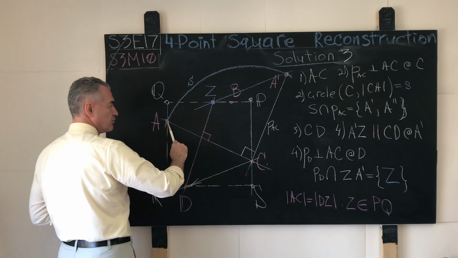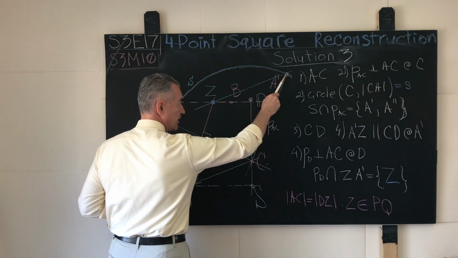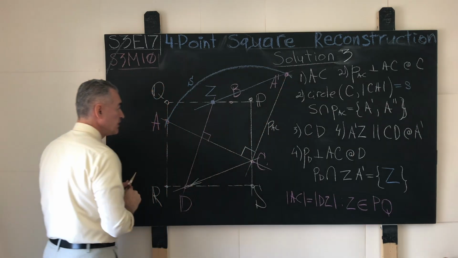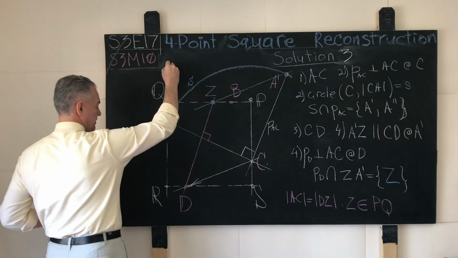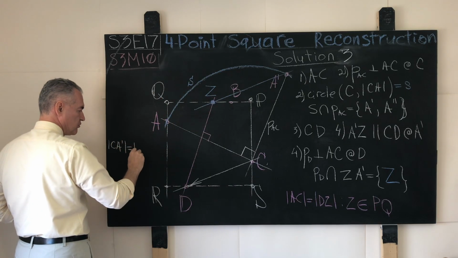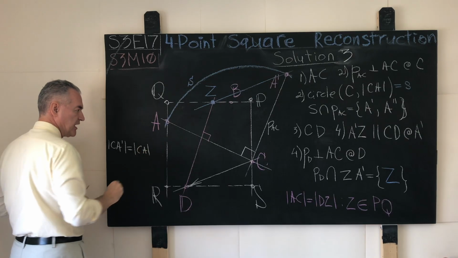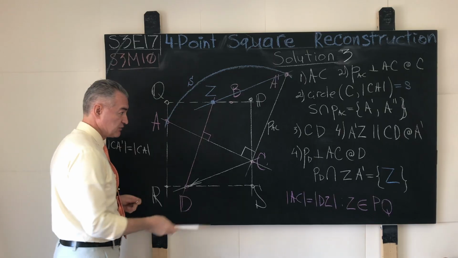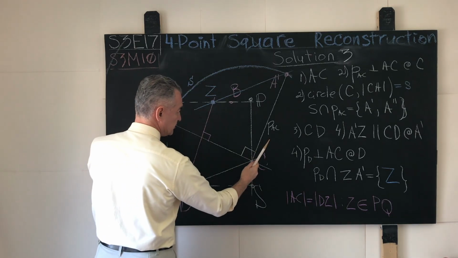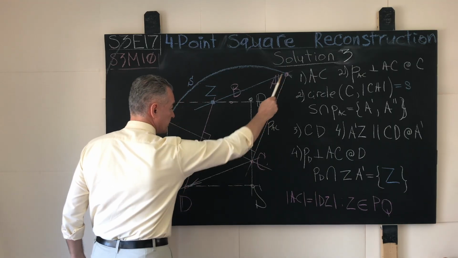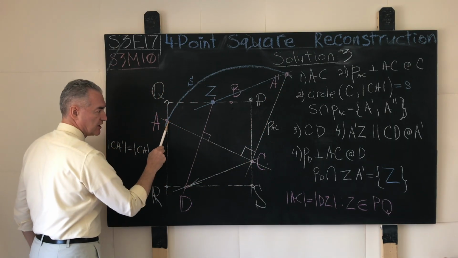Under this rotation, the point A will be taken into the point A prime such that the length of the line segment CA prime is equal to the length of the line segment CA, because rotation is a rigid motion. It preserves the distance between any two points, such as C and A. So the length of the line segment CA prime is the same as the length of the line segment CA.